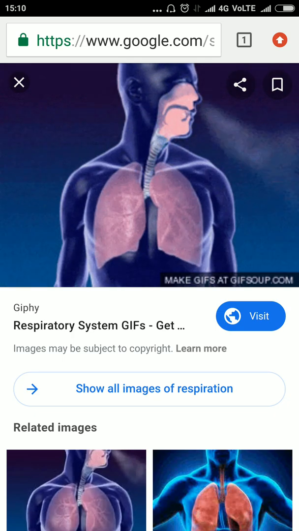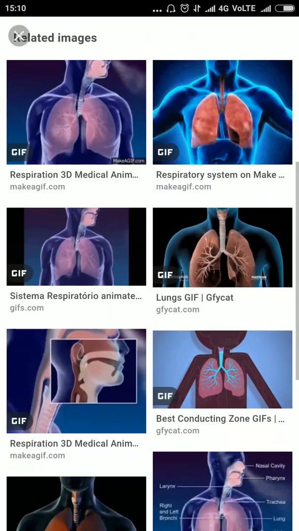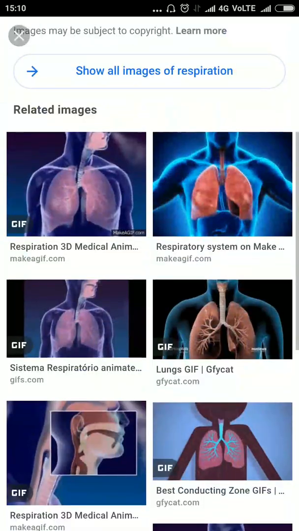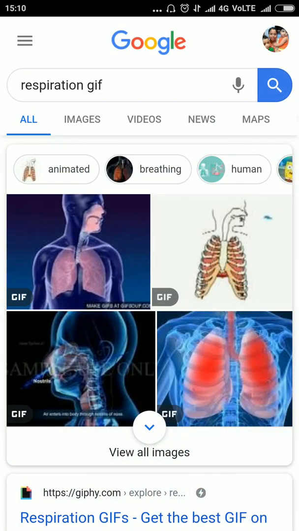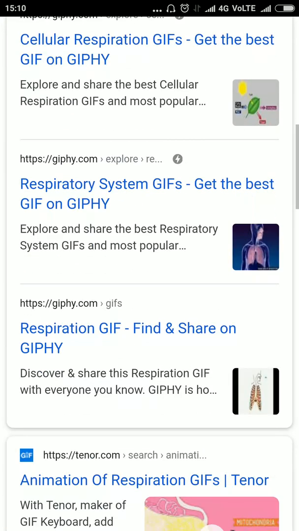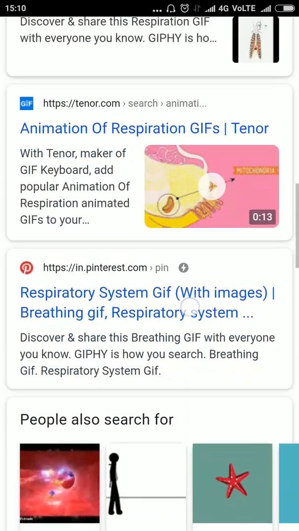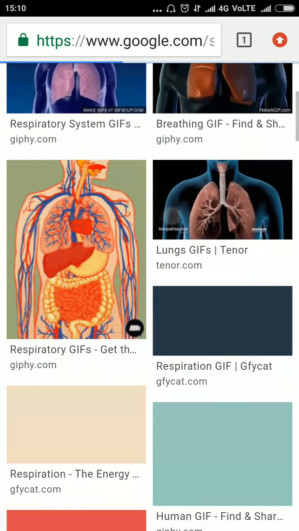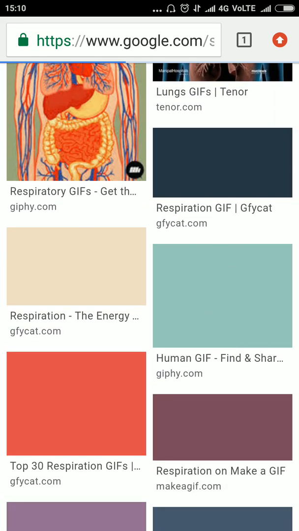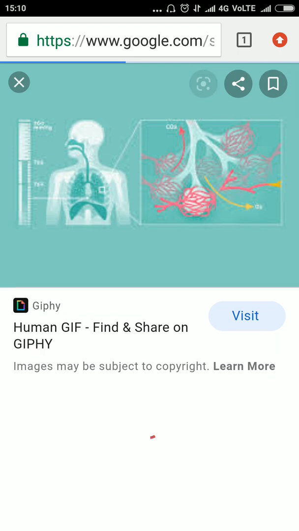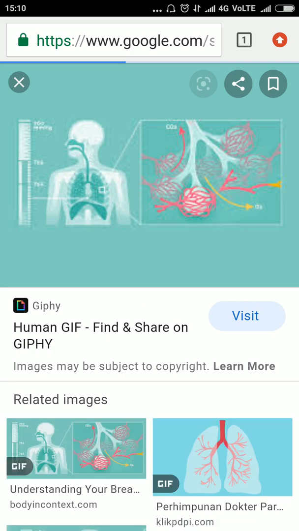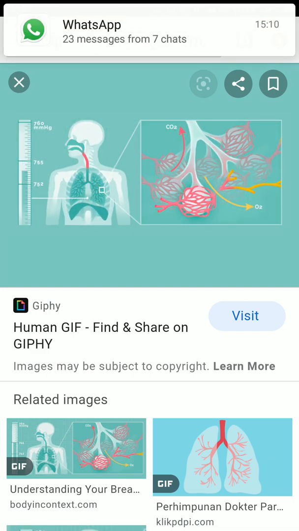This is inspiration, expiration. There is one more picture also, to show something about alveoli. See, the alveoli is here. See, the air is moving inside.